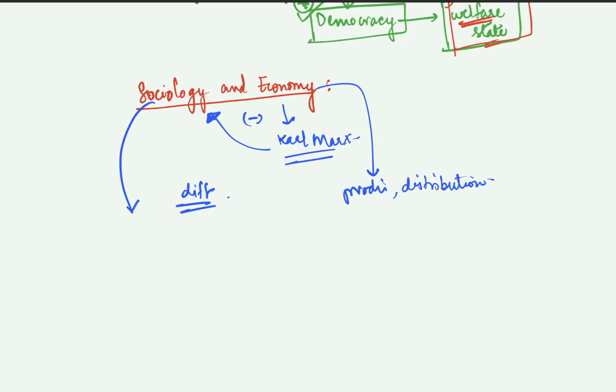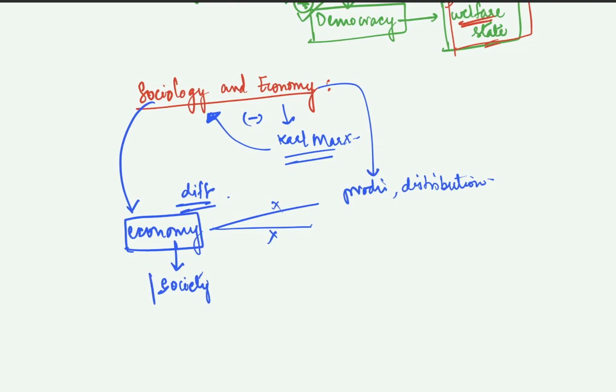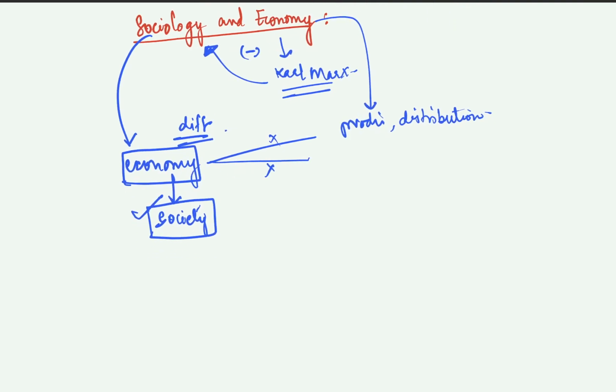Sociology does study economy, but it doesn't study it as the production and distribution of goods. It studies how the economy affects society. So if you were able to guess this, you are on the right track of understanding what sociology is, because sociology is all about society. It takes society as a center and studies the different things associated with it, right? And economy is one such thing. So that is how sociology studies it.